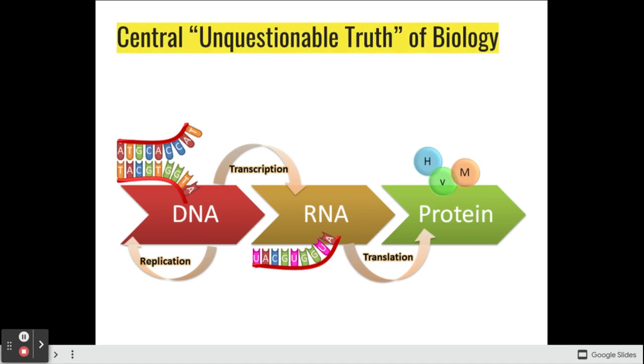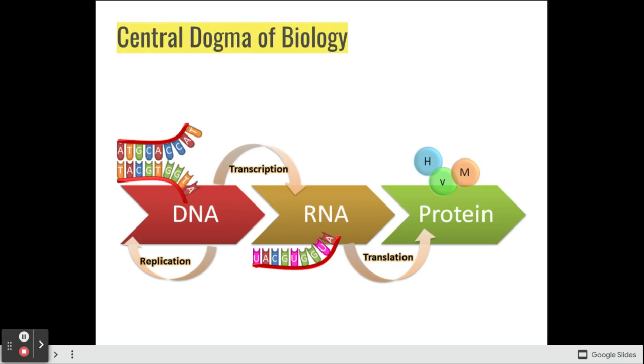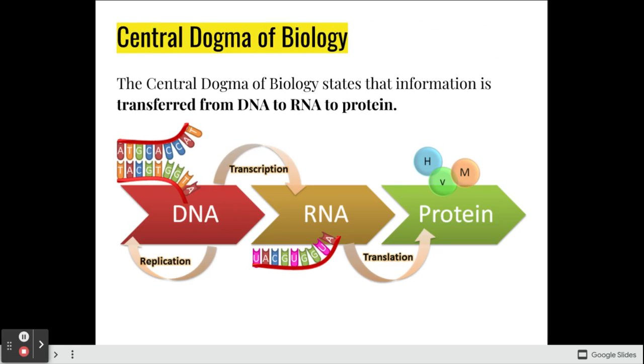When we talk about the central dogma of biology, we typically think of it as what's called the unquestionable truth. This is the primary way things happen. DNA is converted to RNA and RNA is converted to protein. So it states that the information that is found in DNA is converted into RNA and finally to a protein.